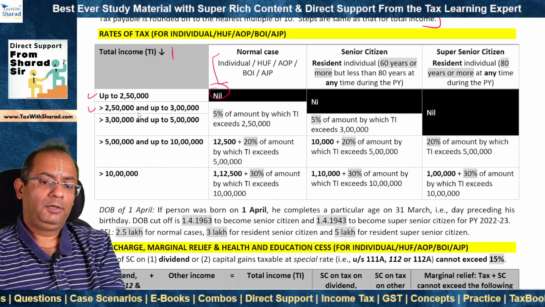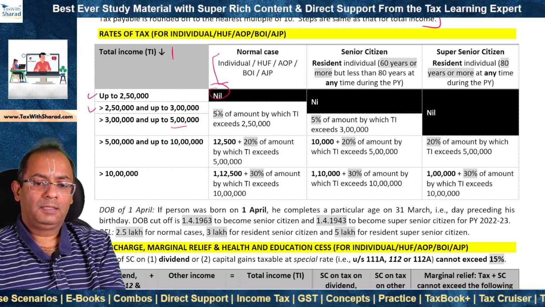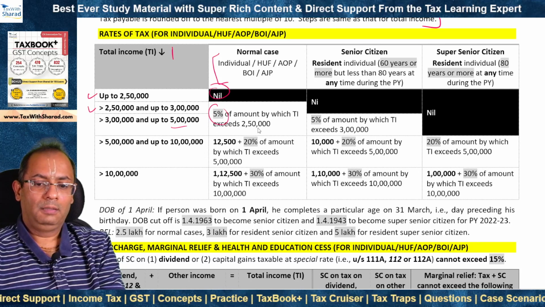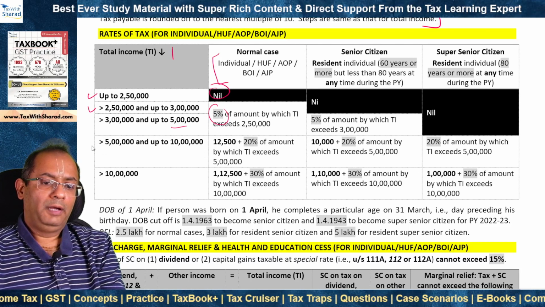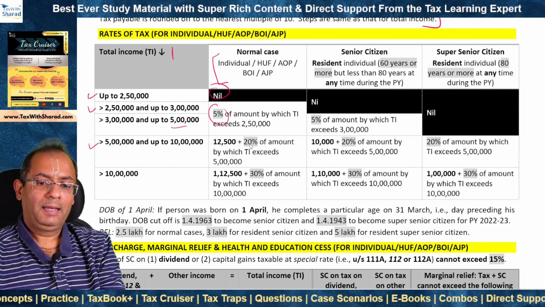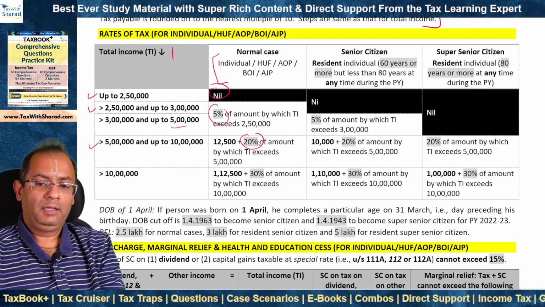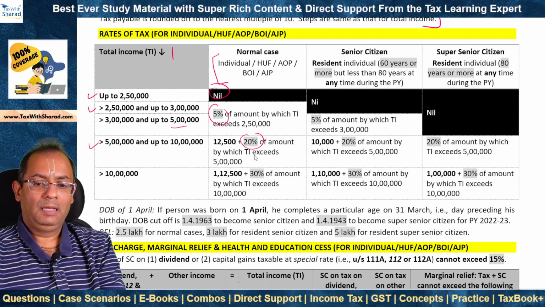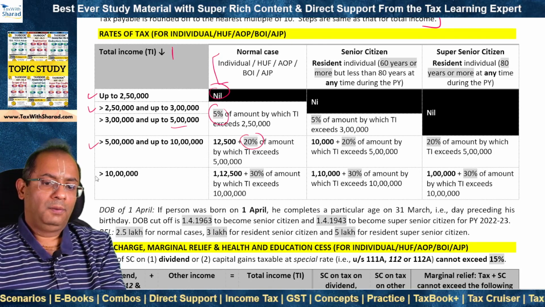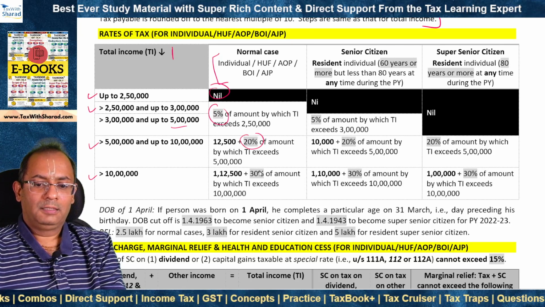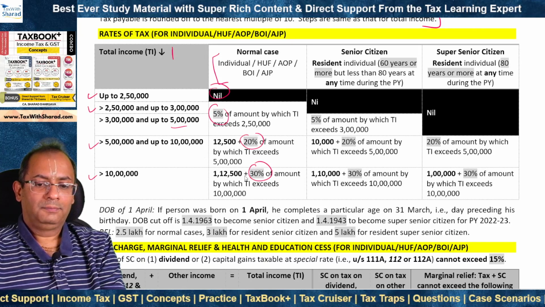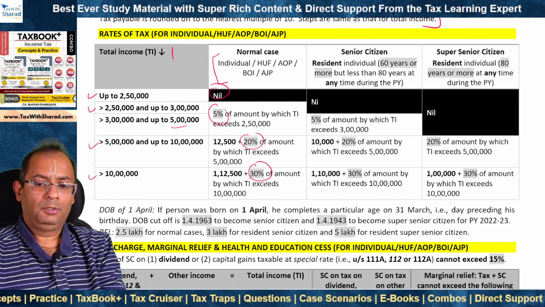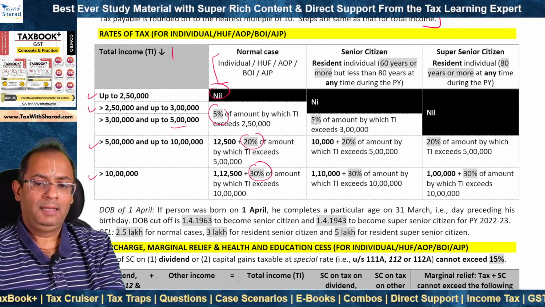Where total income is more than 2,50,000 and up to 5 lakh, the slab rate is 5% and tax is equal to 5% of the amount by which total income exceeds 2,50,000. Where total income is more than 5 lakh and up to 10 lakh, then the slab rate increases to 20% and tax is equal to 12,500 plus 20% of the amount by which total income exceeds 5 lakh. Where total income is more than 10 lakh, the slab rate is the highest rate of 30% and the tax is equal to 1,12,500 plus 30% of amount by which total income exceeds 10 lakh.